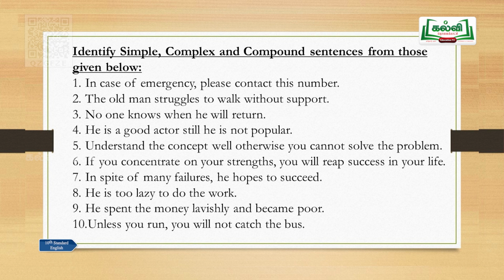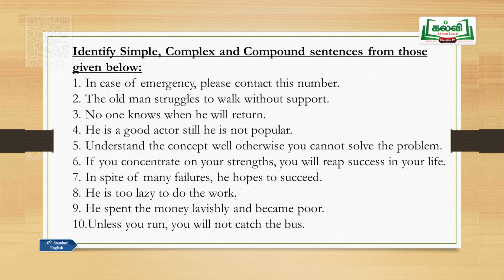Number 5, understand the concept well, otherwise you cannot solve the problem. Understand, there is one verb. Cannot solve, there is can solve, but this is in the negative form, but can solve, that is a verb. Understand is a finite verb, can solve, that is also a finite verb, otherwise is a conjunction. So, whenever you find a conjunction in a sentence, it is very well understood that that is a compound sentence. There are 2 main clauses here and there is a conjunction, so this is called a compound sentence.